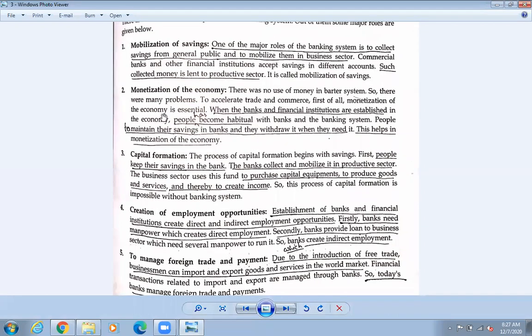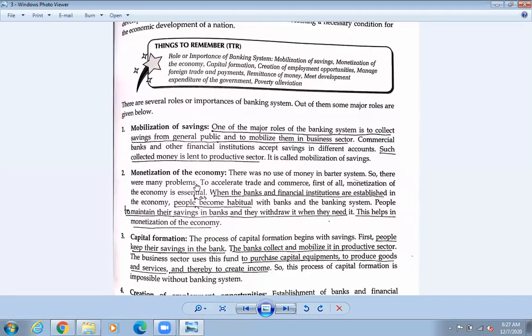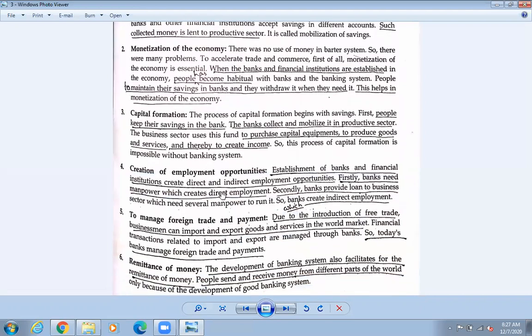So these are the things that we have learned yesterday. Okay, so mobilization त्यो पैसा सेभिङ गर्नुको लागि, त्यो सेभिङ गरेको पैसा कतै चलाउनुको लागि, मोबिलाइज भन्ने के हो त? चलाउने. Okay, so move गर्ने. Okay, so yesterday we have learned the importance of banking system. Okay, bank ले यसरी काम गर्छ अनि that will help us. Okay, so not only the bank staff but it helps all the people of the country. Okay, so that we have learned.